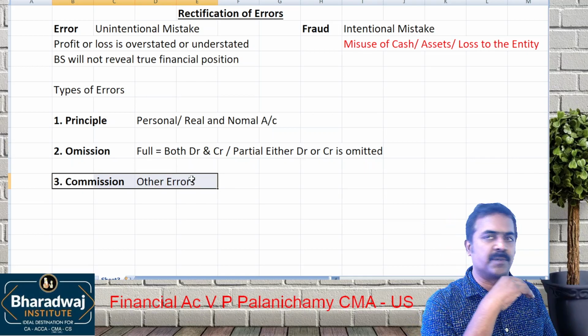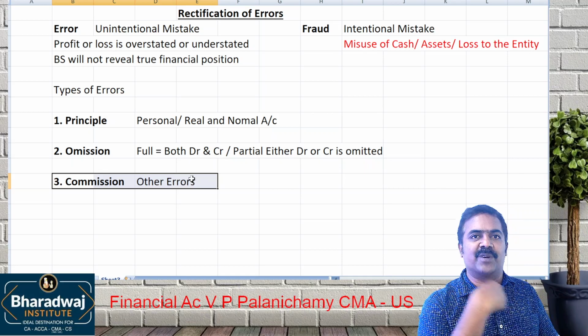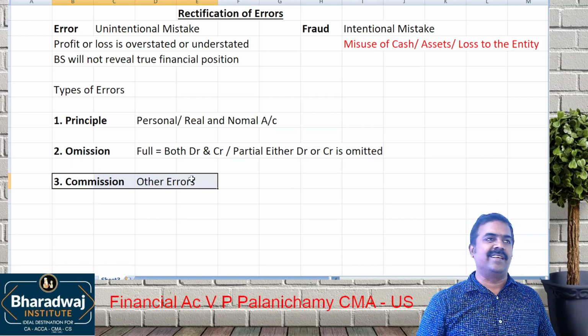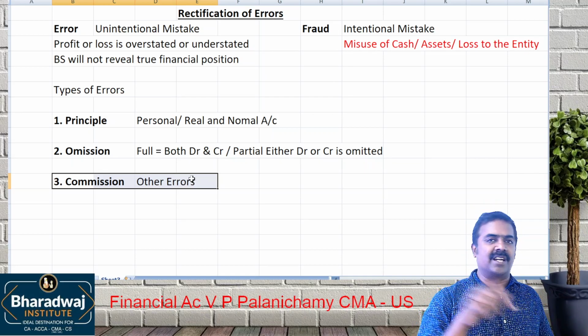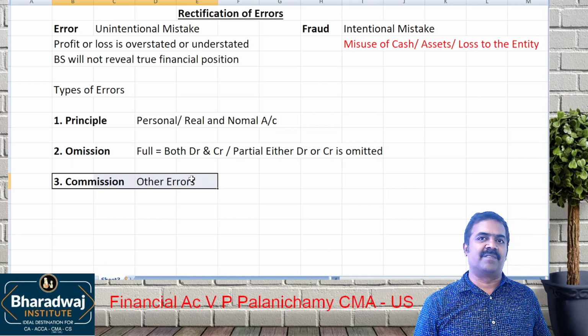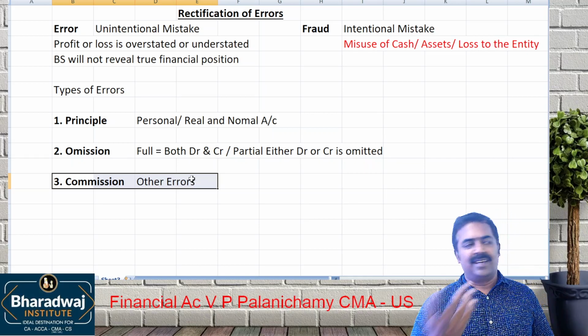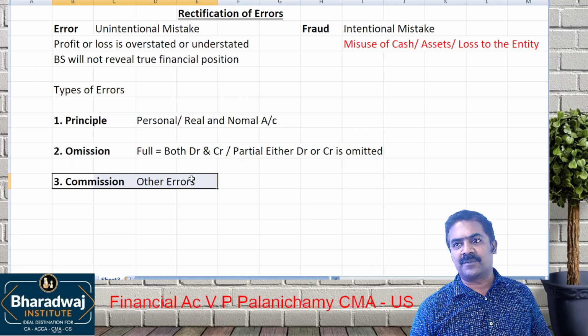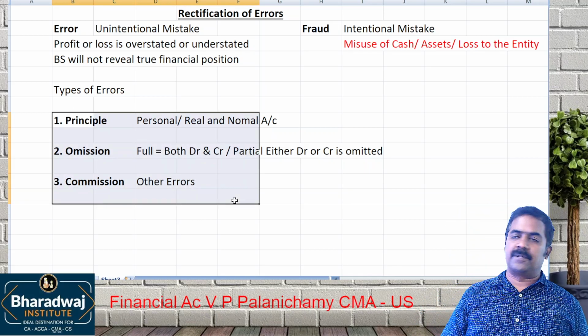Clerical errors, we call it as what? Wrong totaling, wrong carry forwarding, wrong amount entered, wrong side entry, entering double time. Instead of X account, take it to Y account. Instead of debit, post in credit. So that is called as what? Errors of commission. So these are the three types of errors.